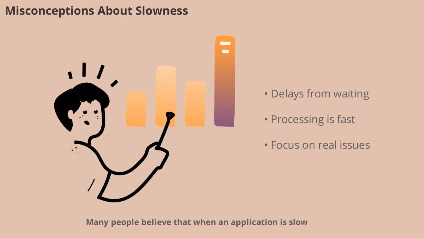Many people believe that when an application is slow, it's because the server itself is processing requests slowly. In reality, most delays come from waiting in queues. The actual processing time is often very fast, but the queue introduces latency. Recognizing this helps teams focus on the real source of performance issues, rather than chasing false leads.